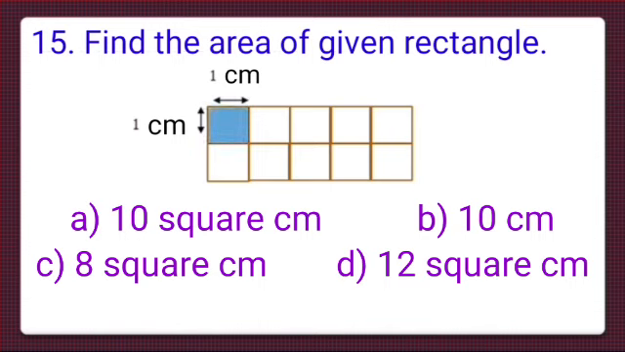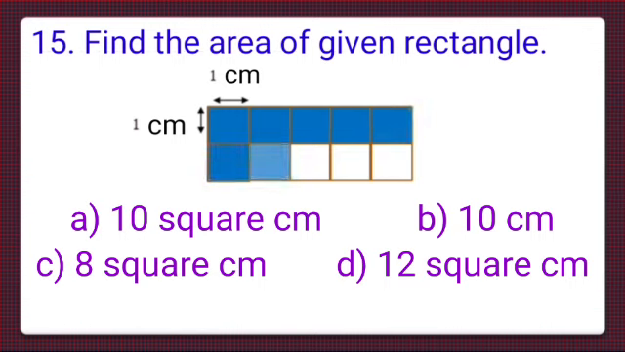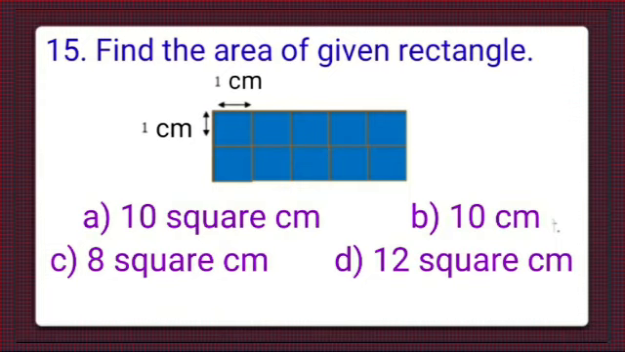The area of number of squares is equal to the area of the rectangle. 1, 2, 3, 4, 5, 6, 7, 8, 9 and 10. So total 10 square units are there. So the area of rectangle is equal to 10 centimeter square. In option A, it is 10 square centimeter. It is the correct option. We will put a tick mark here.